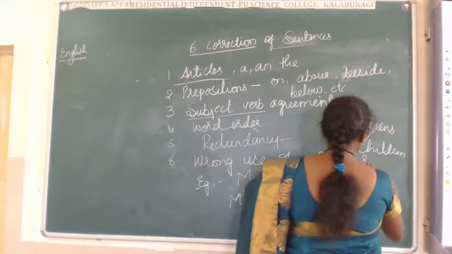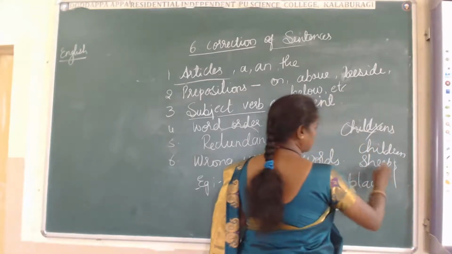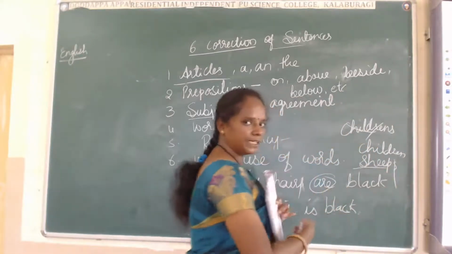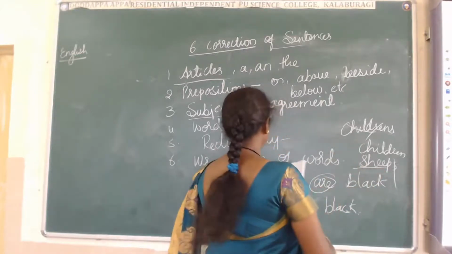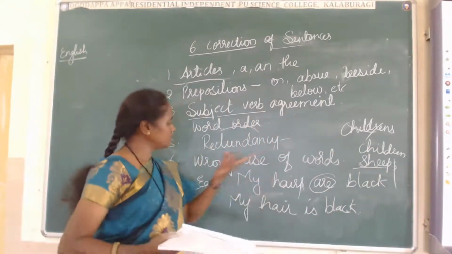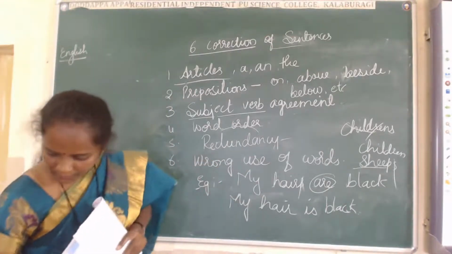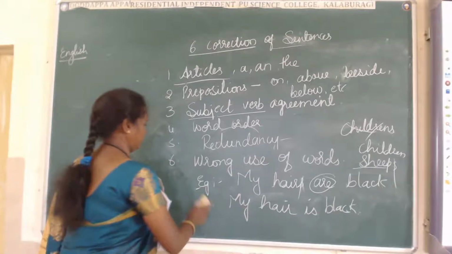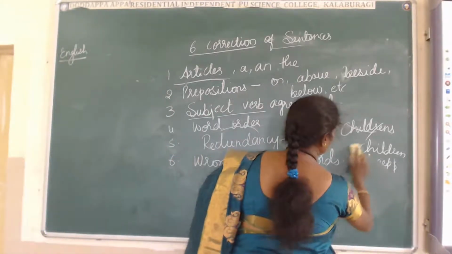Sheeps. Sheep. This is also wrong. There is no need of using s for this word. Only sheep. These are the wrong words we are using in the sentence. You have to be careful while seeing the sentence. Be very careful for the correction.